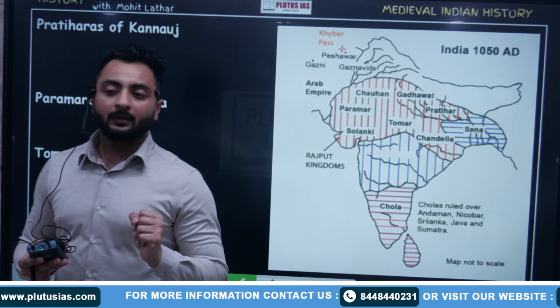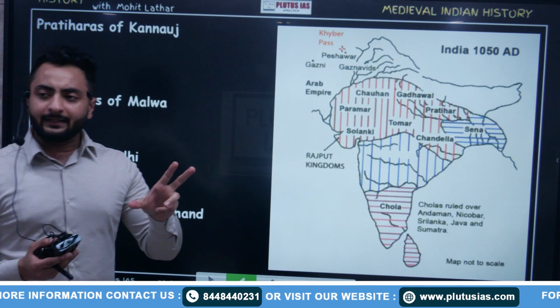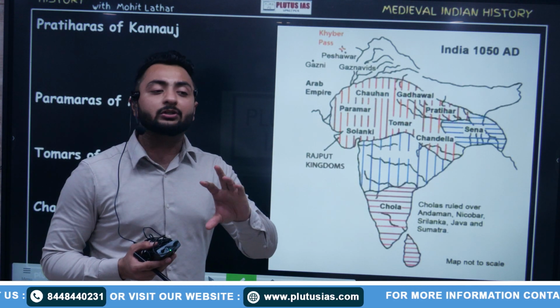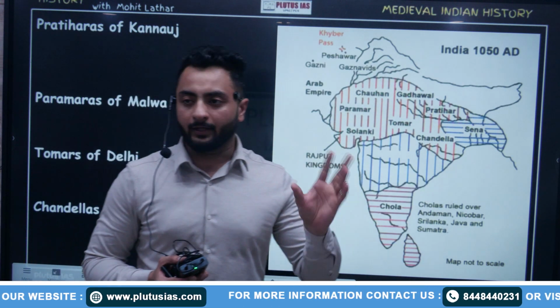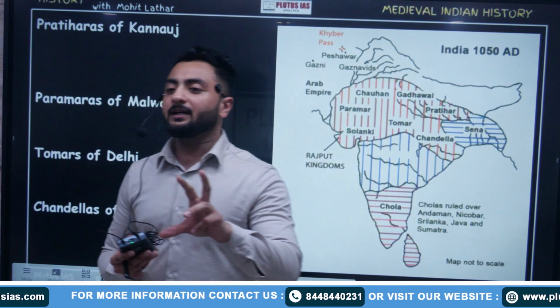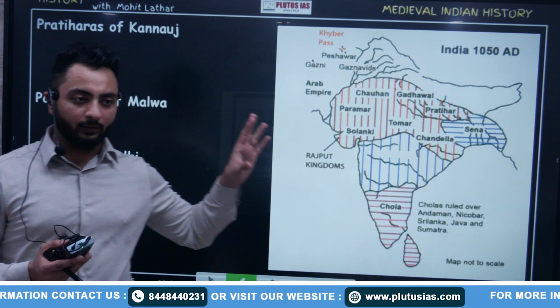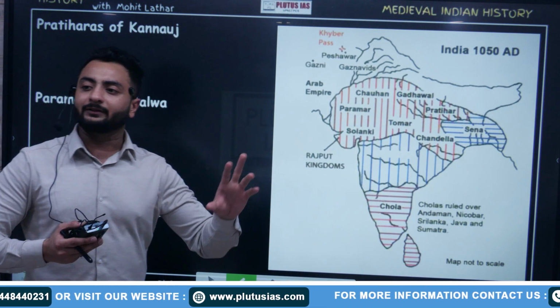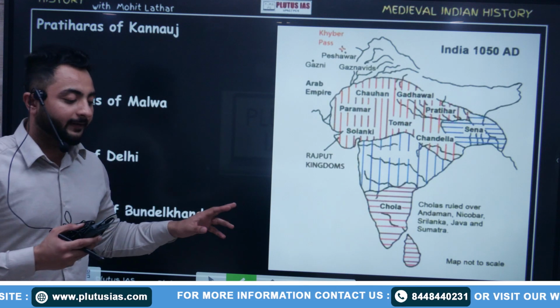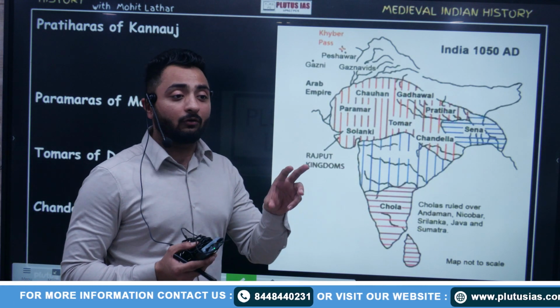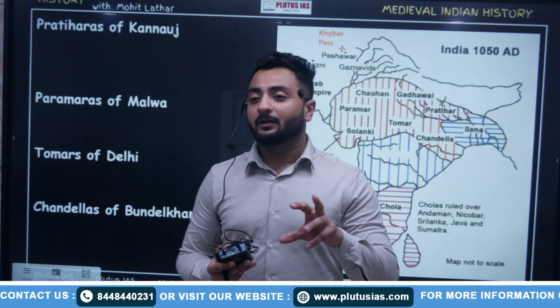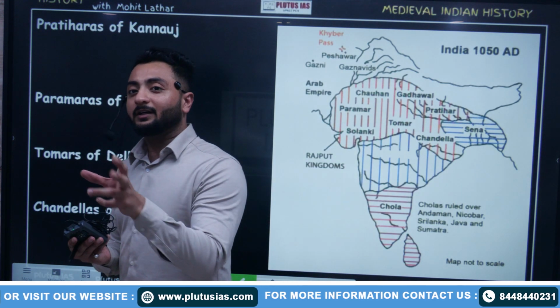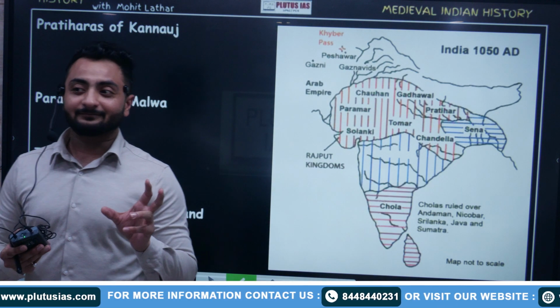Mehrauli pillar inscription. In that, an 11th century inscription mentions the contribution of Anangpal. So we get verified backing that this ruler existed and he built all these things. Now there is a story that our earth is balanced on the horns of a Nandi.